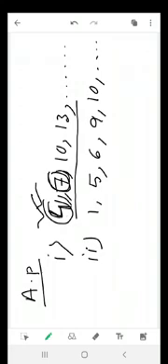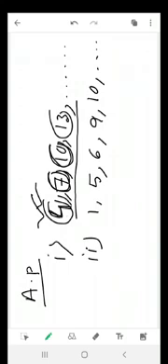If you add 3 with the second number, you get the third number. If you add 3 with the third number, you get the fourth number. That means with every number, if you add 3, you will get the immediate next number.